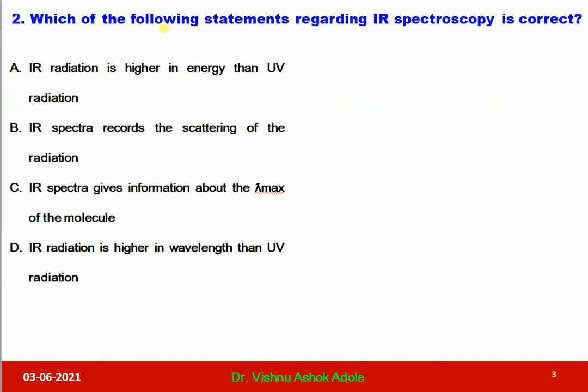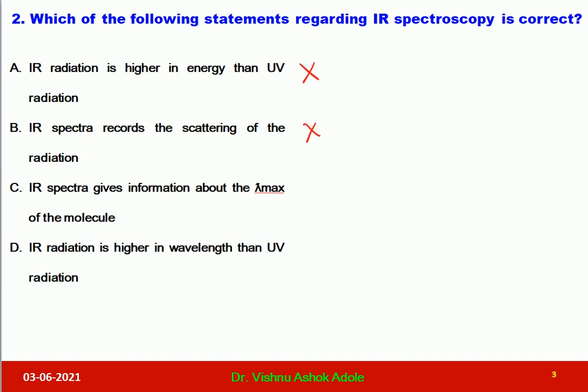Which of the following statements regarding IR spectroscopy is correct? 4 options are there. Let us read all these 4 options. IR radiation is higher in energy than UV radiation. This option is not correct because IR radiations are less energetic than UV radiations. Option B, IR spectra records the scattering of the radiation. This is also not correct option.